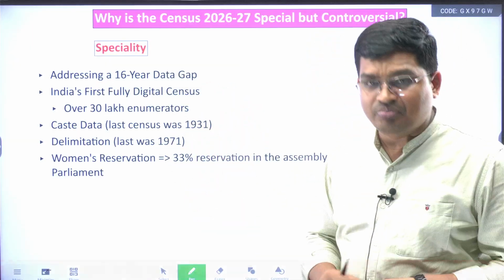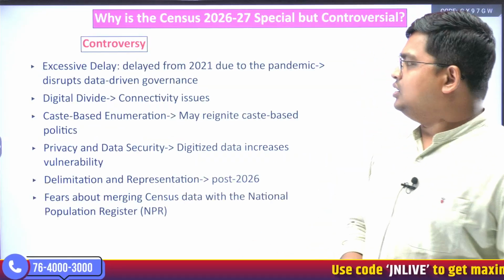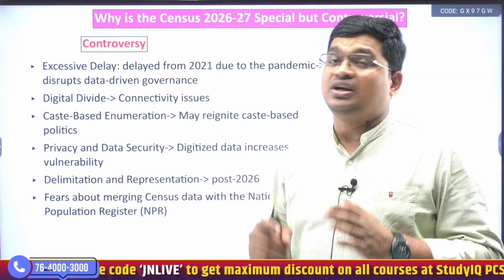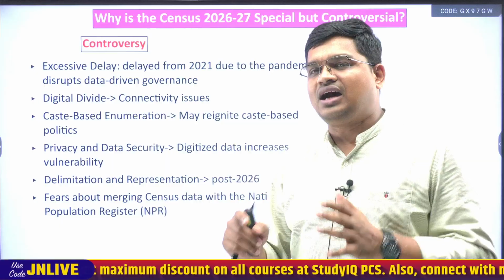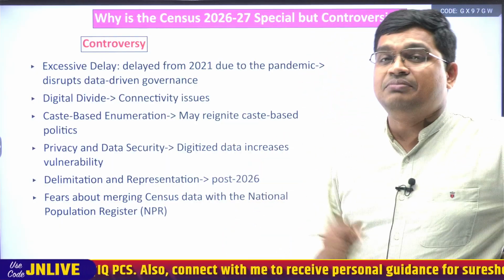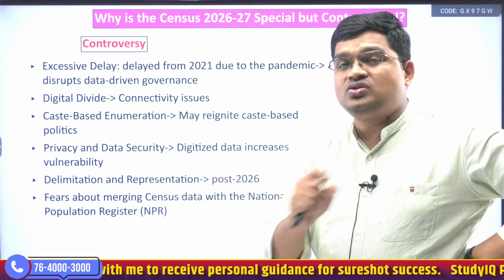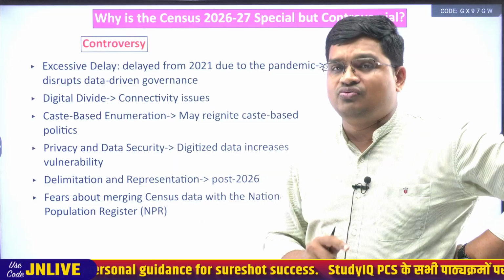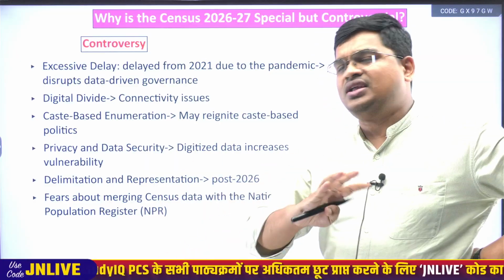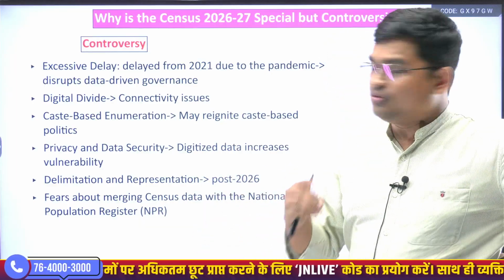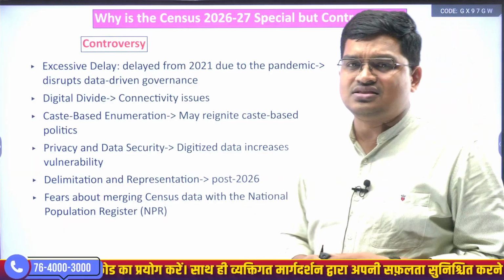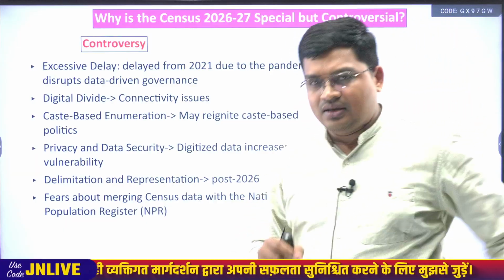as well as the women reservation. Although it has these special features and special characteristics, it is not free from controversy that we need to discuss. The first controversy is the excessive delay in this process, because it was due in 2021 and now it is going to be conducted in 26-27, so it is almost a 6 year delay. This is an excessive delay in conducting the census.